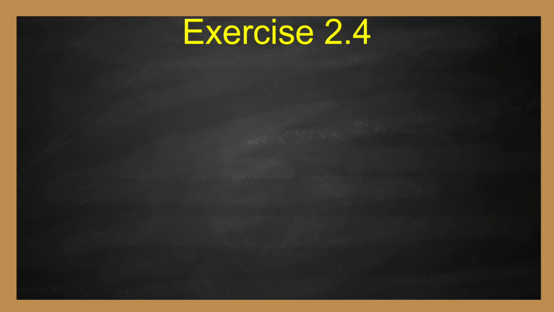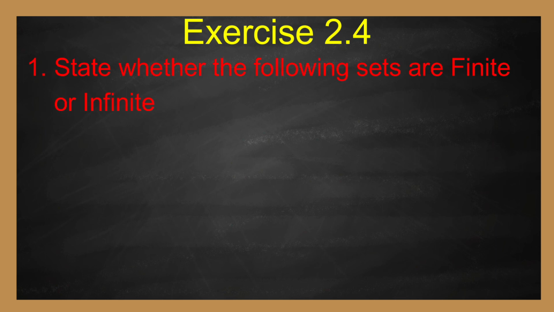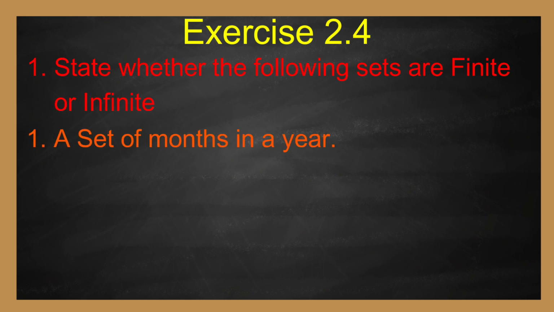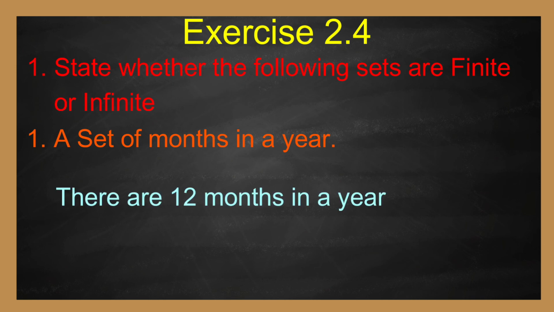Now, let us jump into exercise 2.4. State whether the following sets are finite or infinite sets. Number 1. The set of months in a year. There are 12 months in a year. Therefore, it is a finite set. Second one.